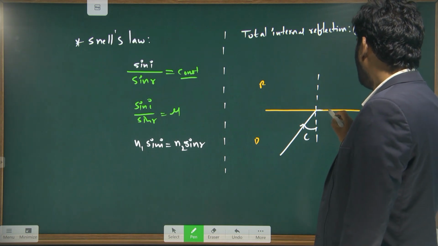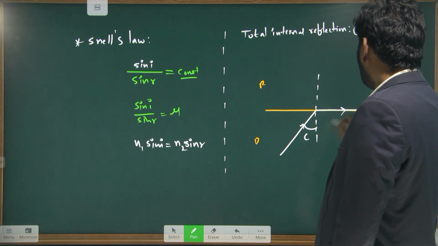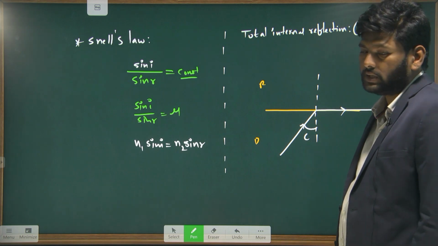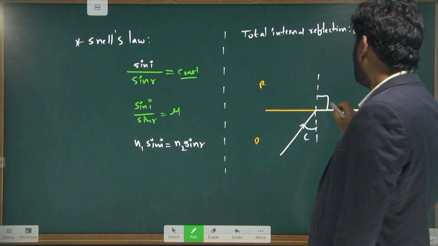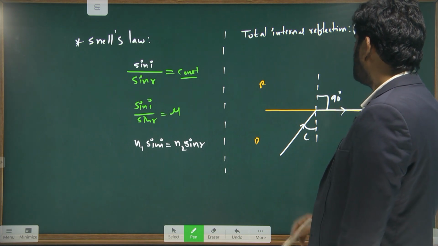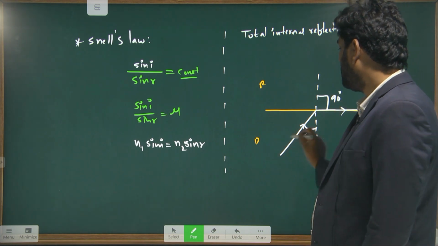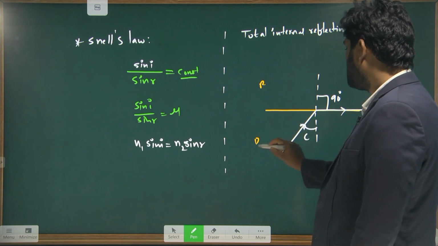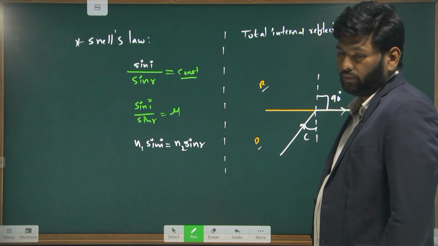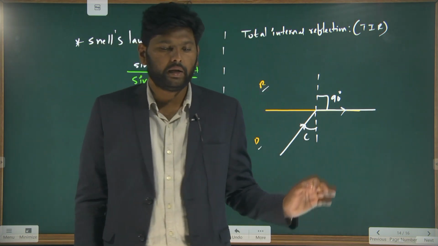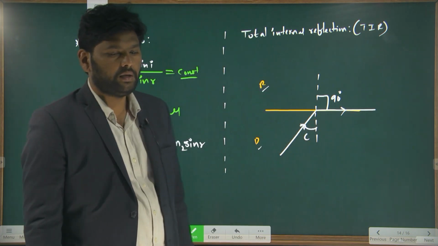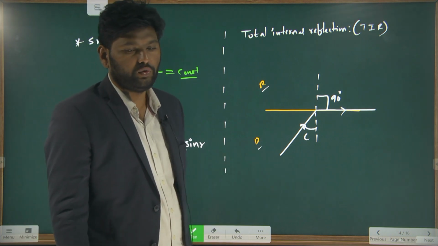The refracted light ray will graze the boundary of the two mediums. In this case, the refracted angle is 90 degrees. Understand? When any light ray traveling from denser medium to rarer medium is incident with a critical angle, the refracted ray grazes the boundary of the two mediums.